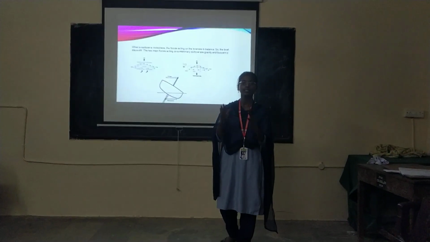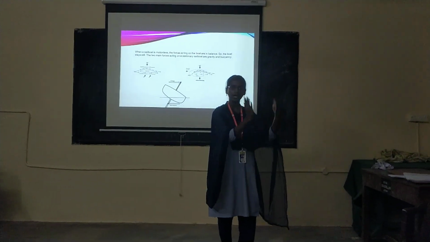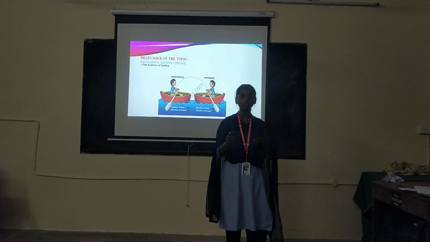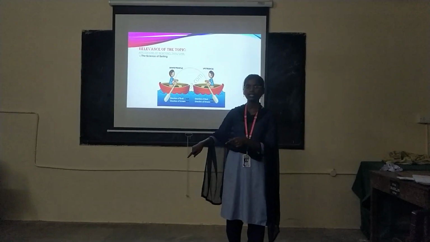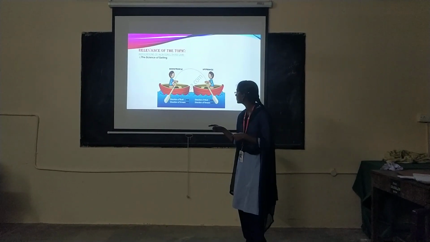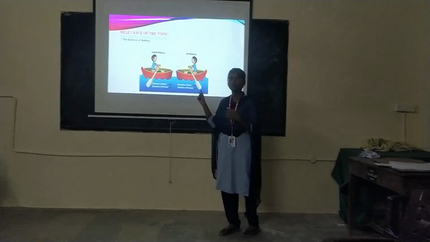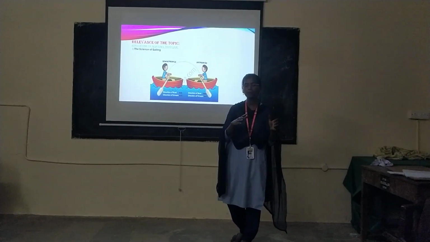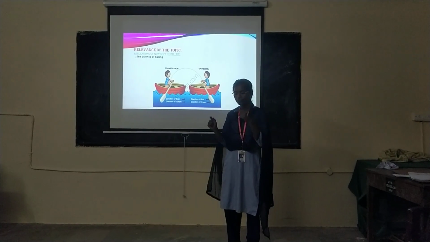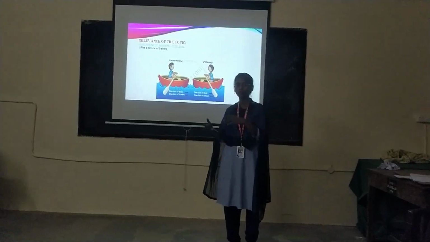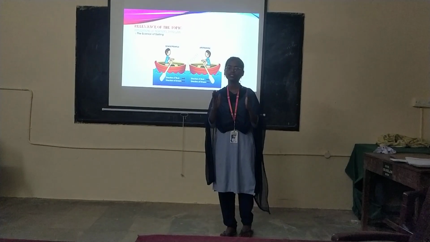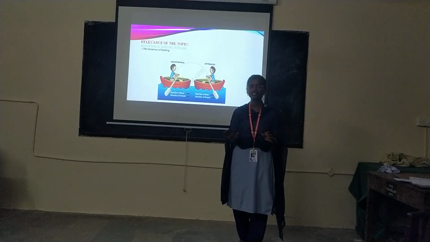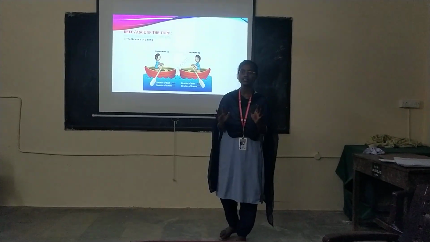In case 3, the boatman wants to come onto the river bank. When he jumps from the boat to the river bank, the boat moves backward, because the boatman applies a force with his knees on the boat. When the force is applied on the boat, it exerts an equal and opposite force on the boatman and helps him to jump onto the river bank. In these three cases, Newton's third law is applied.